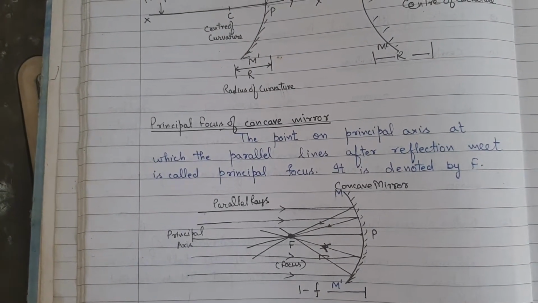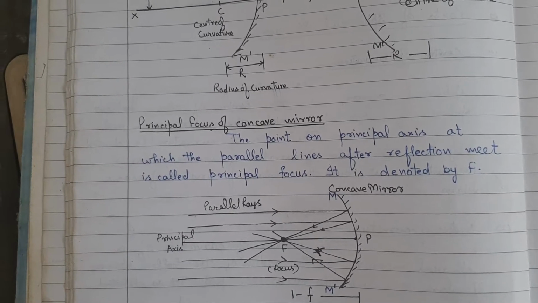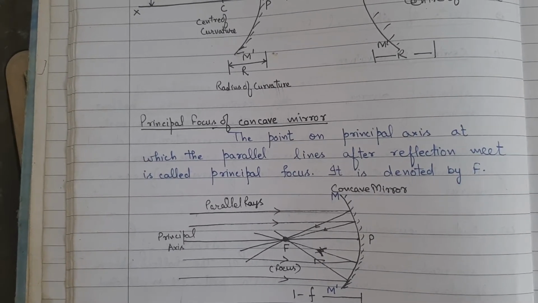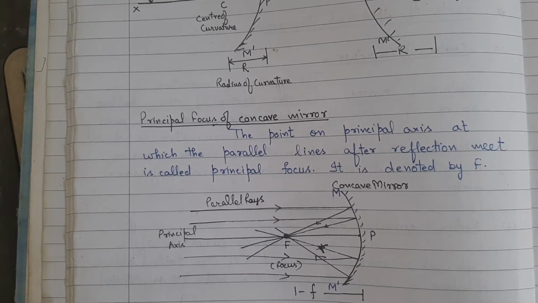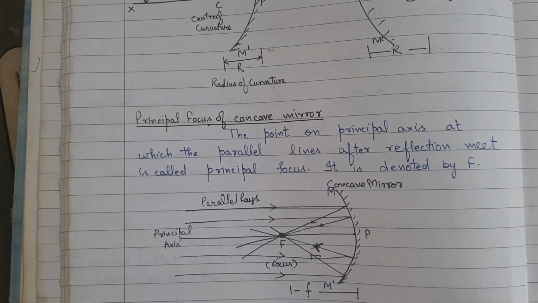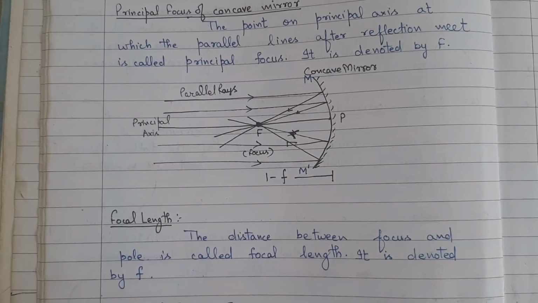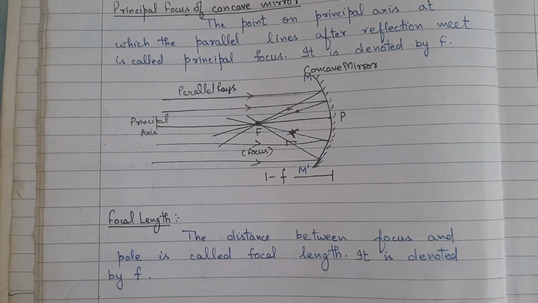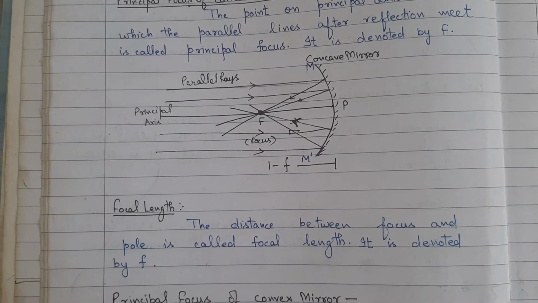Principal focus of concave mirror. The point on the principal axis at which the parallel rays after reflection meet is called principal focus. It is denoted by capital F. Focal length. The distance between focus and pole is called focal length. It is denoted by small f.